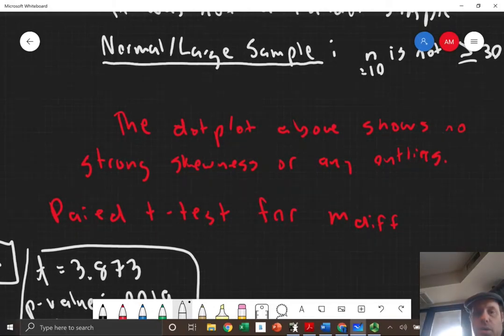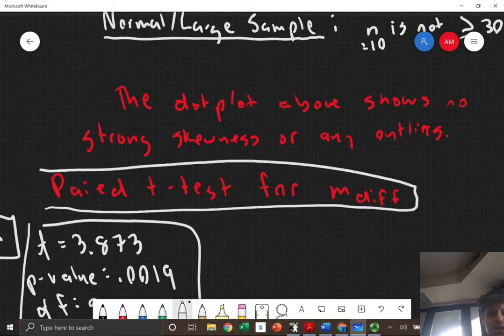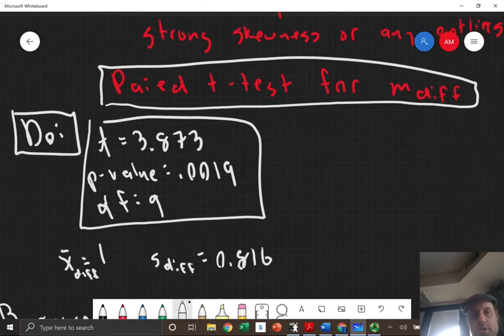Paired t-test for mean difference. You can mention this at the end of the plan or the beginning of the plan, but make sure you do tell what type of test this is. This is a paired t-test for Mdiff, and we already defined what Mdiff is. So how did I get that?